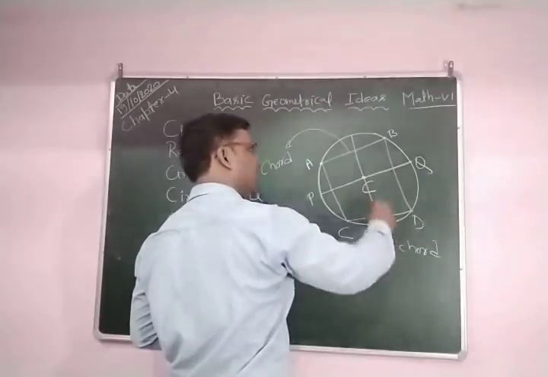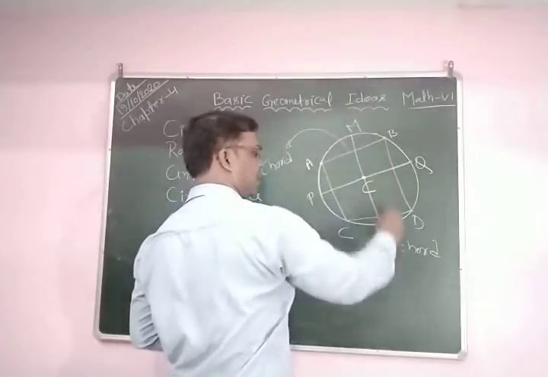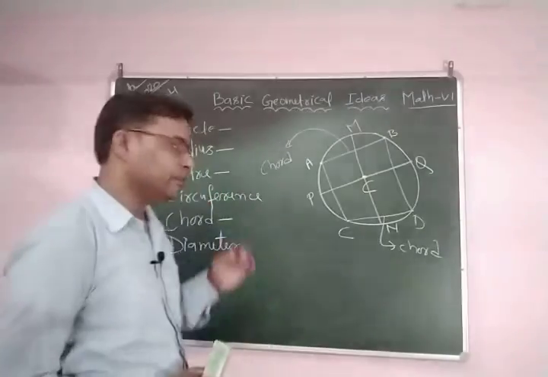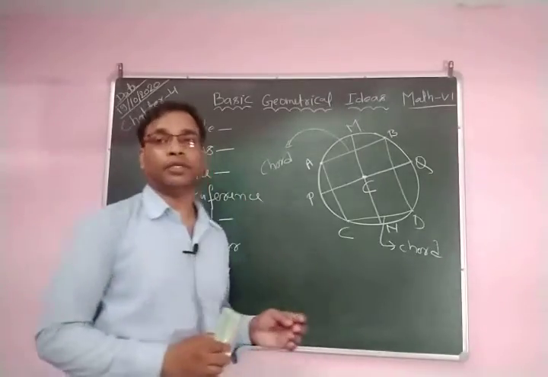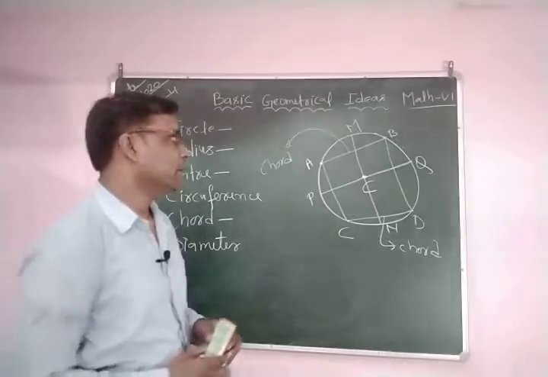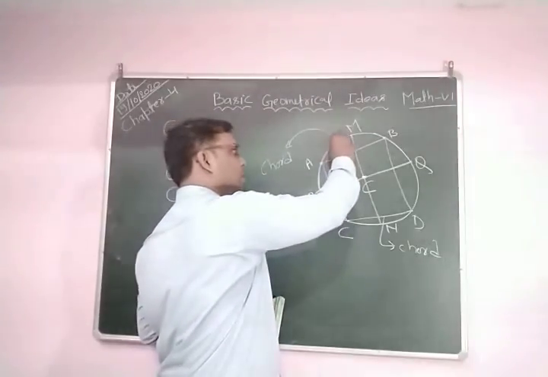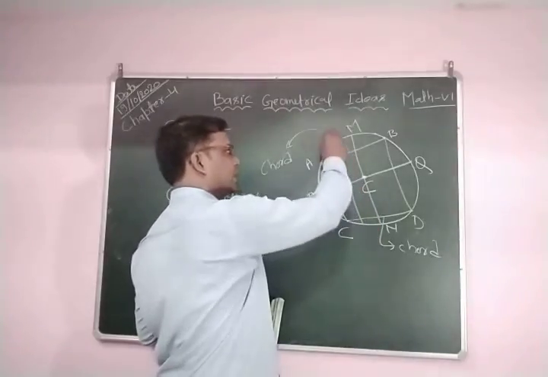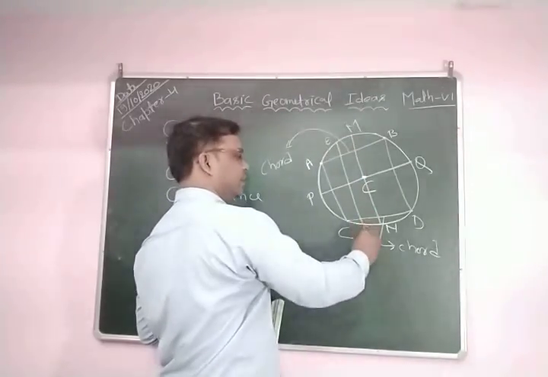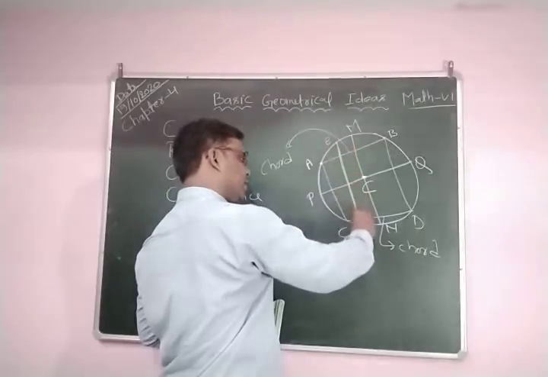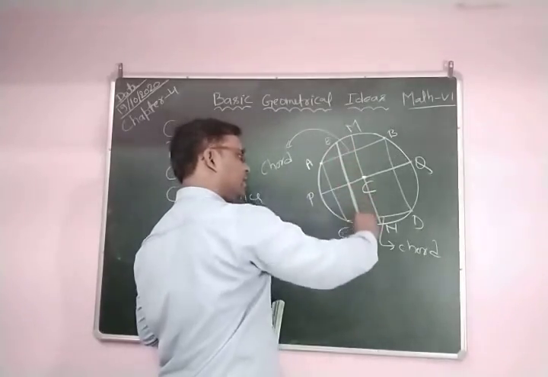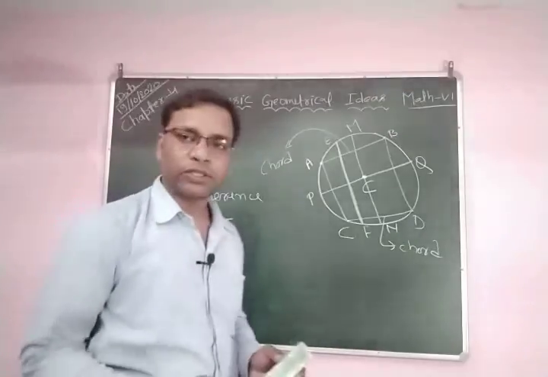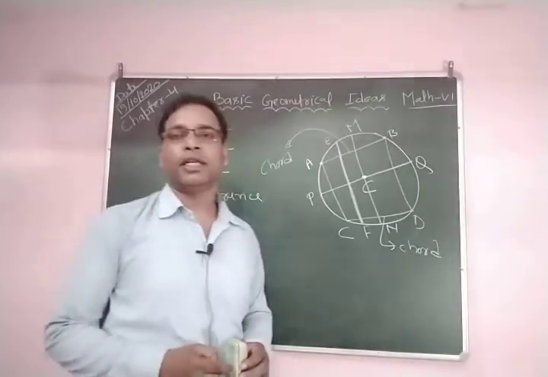Again, this chord MN passes through the center, so you can say MN is a diameter. But any other line joining 2 points of the circumference, like EF, is not a diameter. EF is a chord because it does not pass through the center. If any chord passes through the center, it is called a diameter.